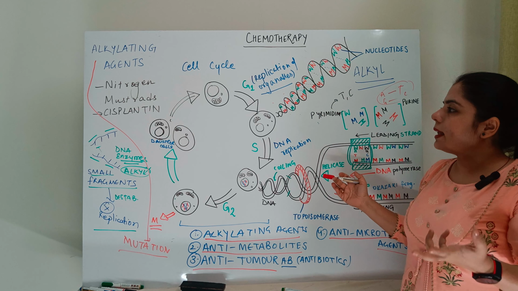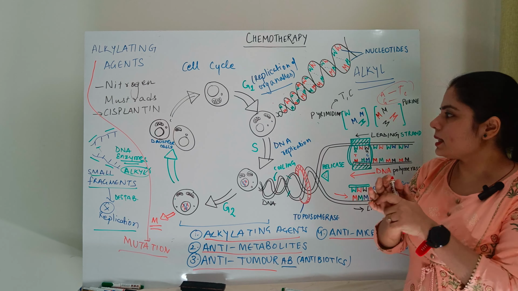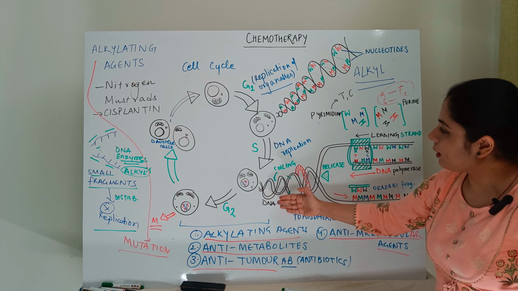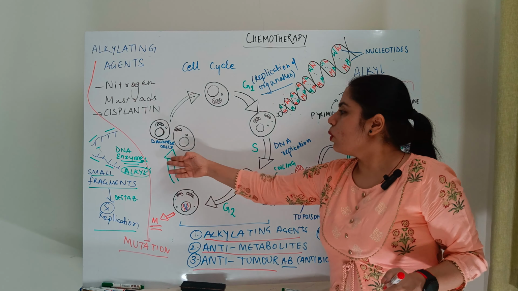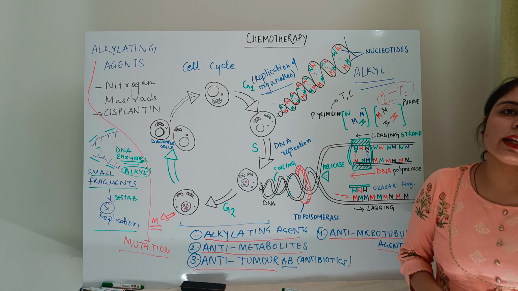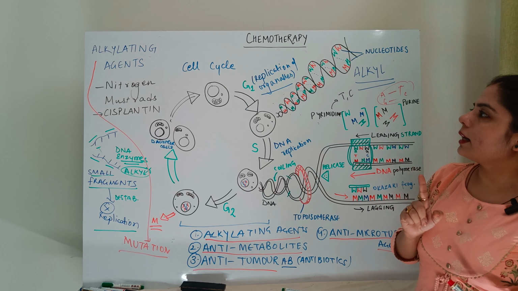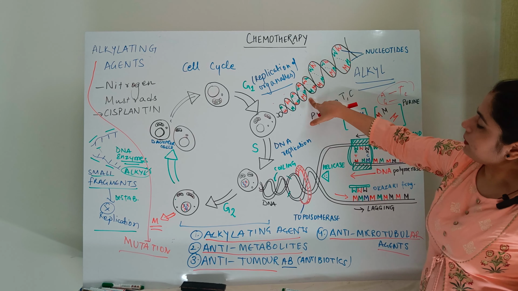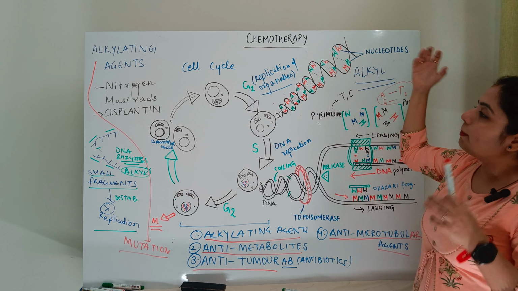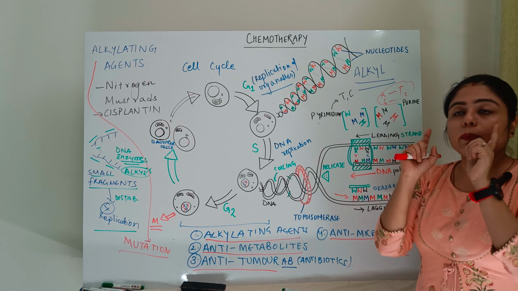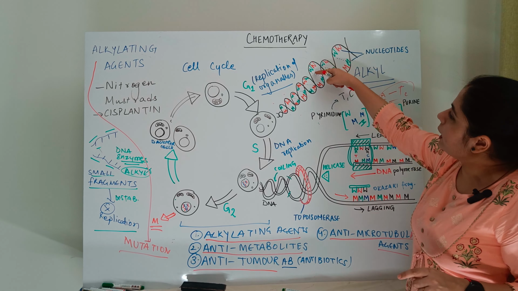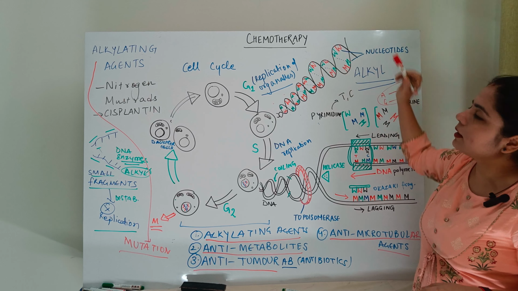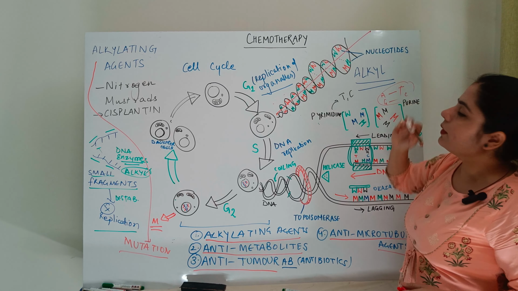So if a tumor cell is stopped at some point, the tumor cell will not enter into mitosis, it will not replicate, and it will not form more cells. That is how we are controlling the growth of the tumor cell. So the first targeted therapy, alkylating agents, are responsible for binding their alkyl groups to the nucleotide base pair, causing cross-linkage, which is disrupting the DNA, and this DNA will not be stabilized.